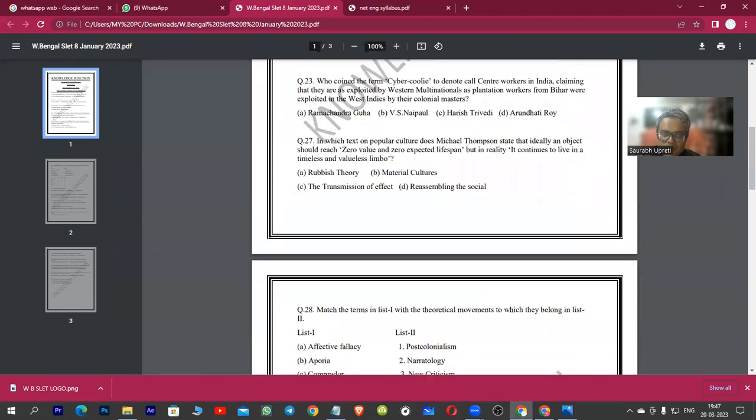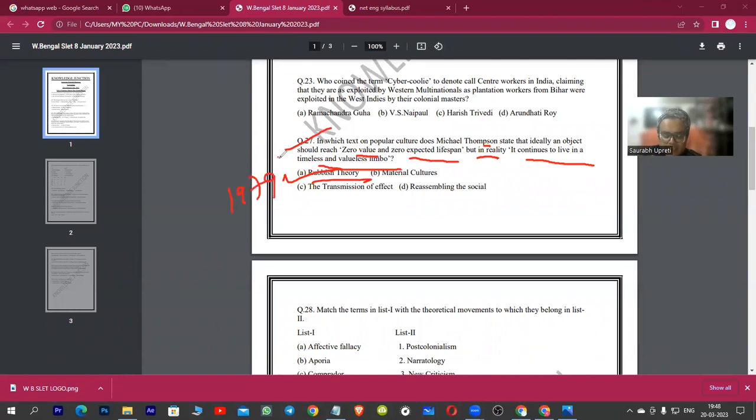Okay, let's move on to question number 27. Again, a very interesting question. In which text on popular culture does Michael Thompson state that ideally an object should reach zero value and zero expected lifespan, but in reality, it continues to live in a timeless and valueless limbo? A very, very interesting question indeed. And I came to know about it when I studied a bit deeper, I came to know about the importance of rubbish theory. Okay, very interesting theory, rubbish theory.